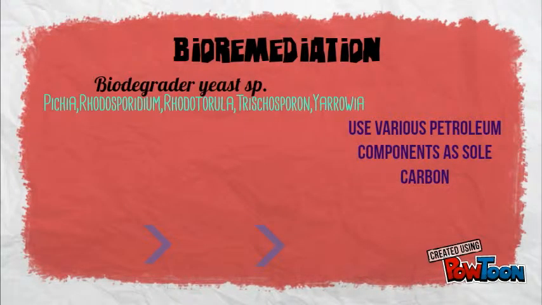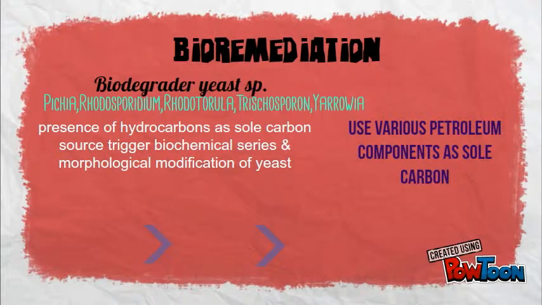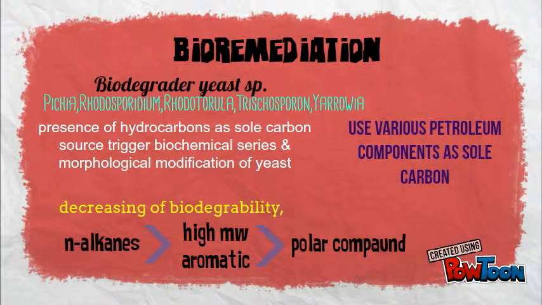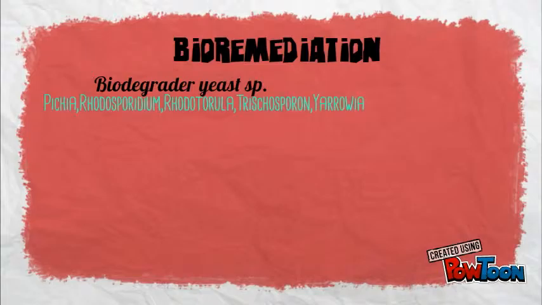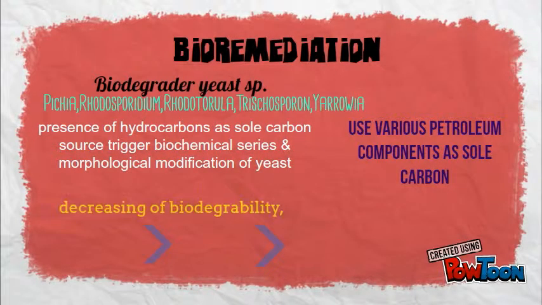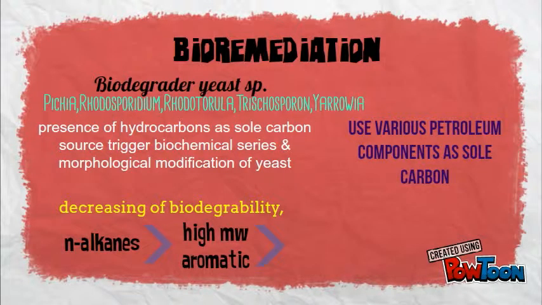Studies on yeast showed that yeasts are able to use various petroleum components as a sole carbon source, and their biodegradability decreases from n-alkanes to high molecular weight aromatic and polar compounds. The alkanes are mainly degraded using the monoterminal oxidation pathway through the cytochrome P450 system and transformed into fatty acids with the same length of the carbon chain. The presence of hydrocarbons, especially these alkanes, as sole carbon source triggers a series of biochemical and morphological modifications within the yeast cells.